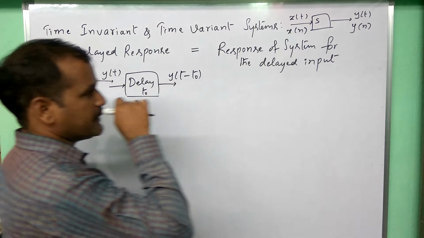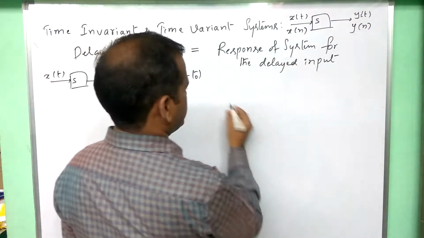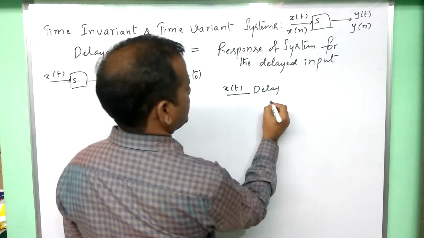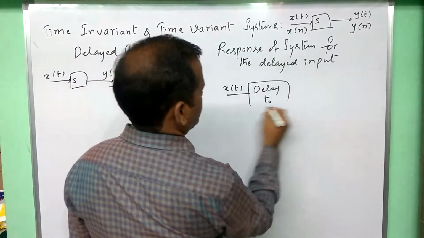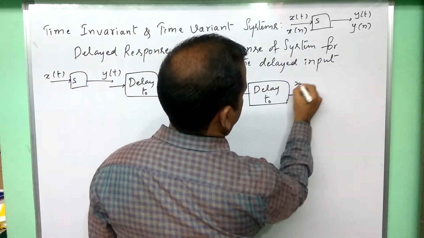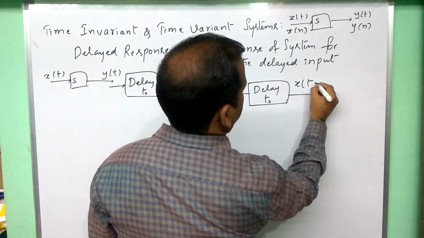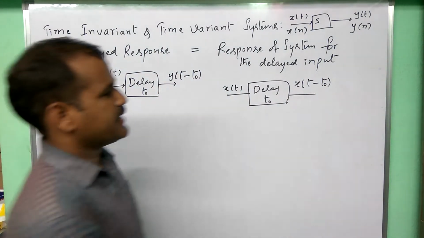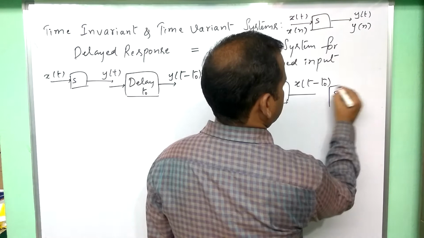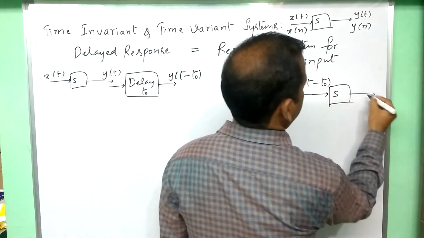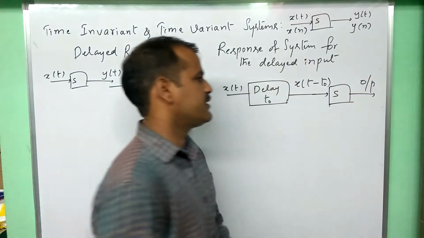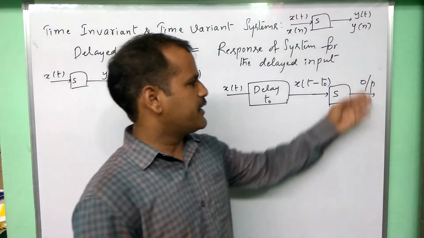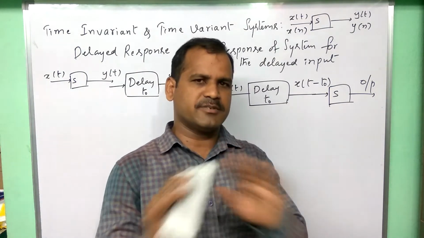Similarly, on the right hand side, response of the system for the delayed input. That means the input is first delayed by t naught. We should write it as x of t plus or minus t naught. Delay we are saying, that's why let us take t minus t naught. And we are applying it to the system. Then what is the output here? I am writing just output. I am not giving any expression here because different textbooks will give different expressions for that output. The output expression doesn't matter.